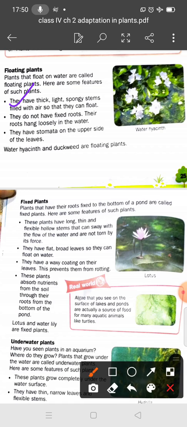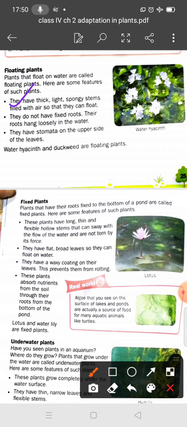So what are floating plants? The plants that float on water are called floating plants. We have discussed 3 features of floating plants. They have a light, spongy stem. They do not have fixed roots, and their roots hang loosely in the water. The stomata are present on the upper side of the leaves. Examples: water hyacinth and duckweed.